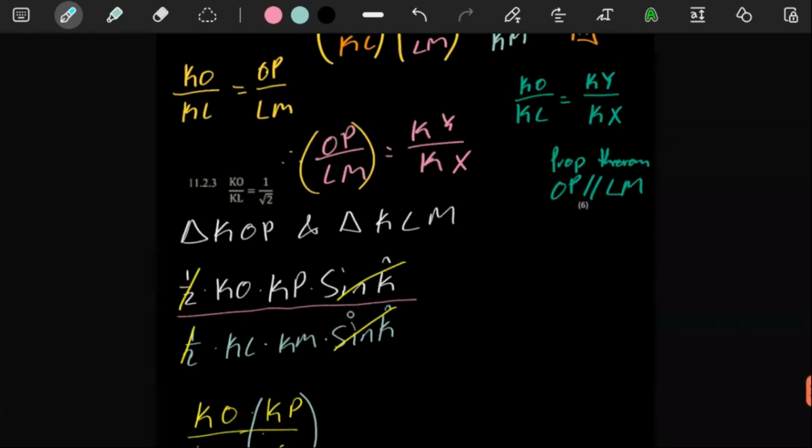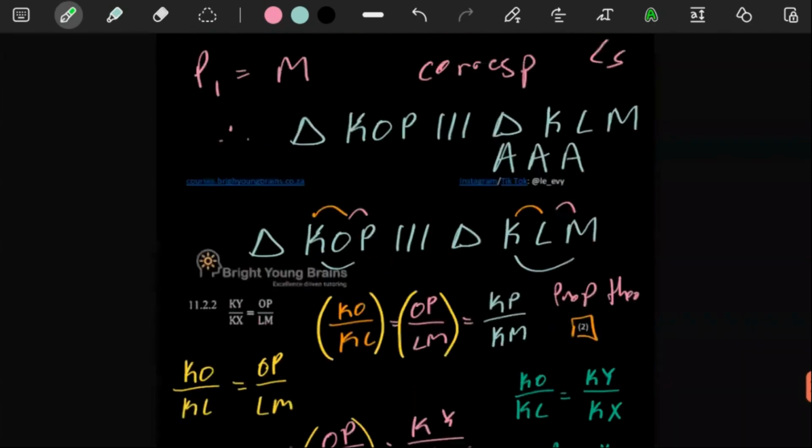Meaning, remember, the area of one triangle over the area of the other triangle, there needs to be information telling us that the ratio is 1 to 2, of which we don't have that information.